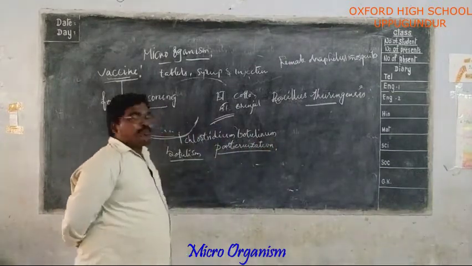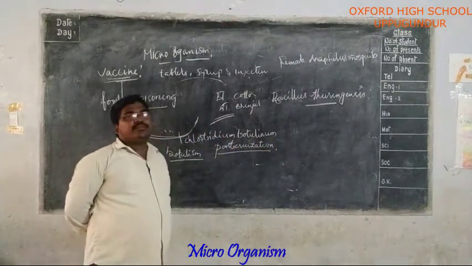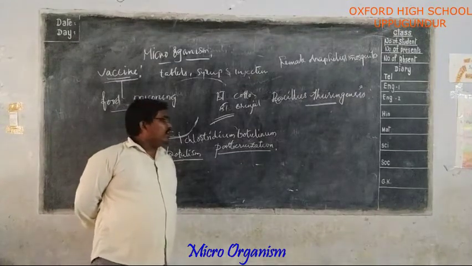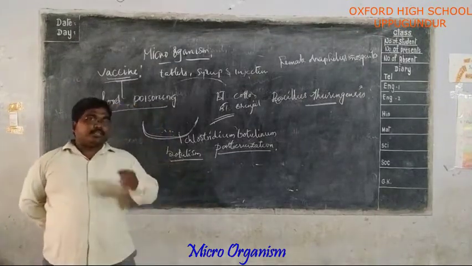Pasteurization. Louis Pasteur, a scientist, discovered this pasteurization process. We can see this name on the milk package, pasteurized milk.